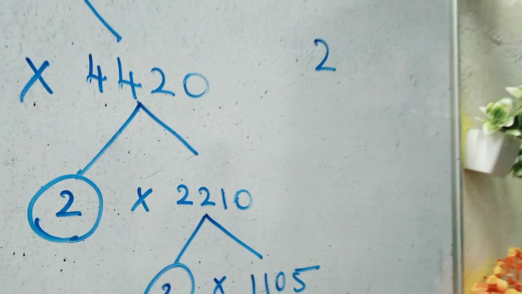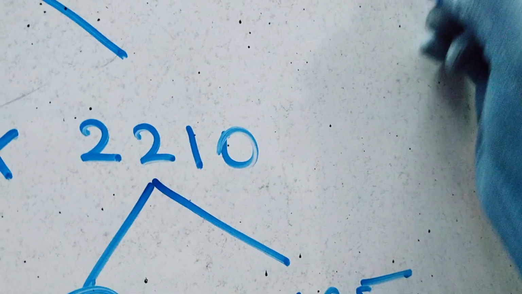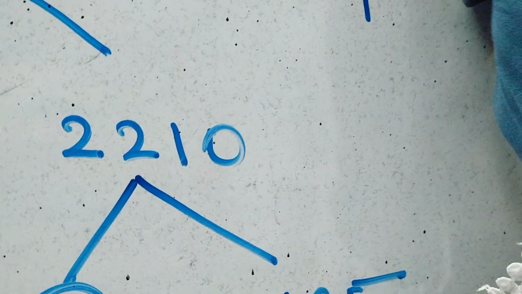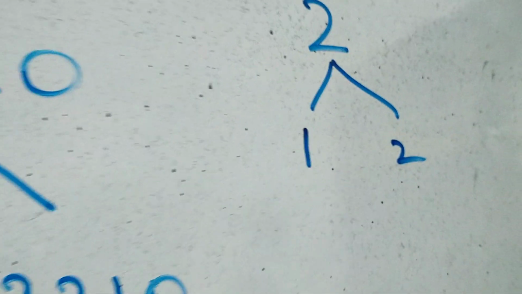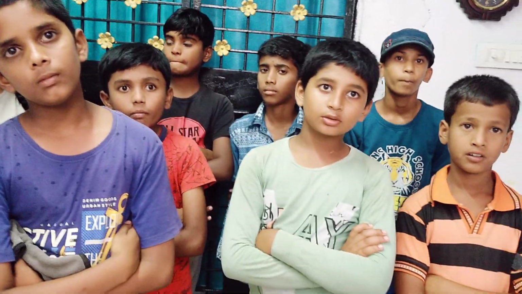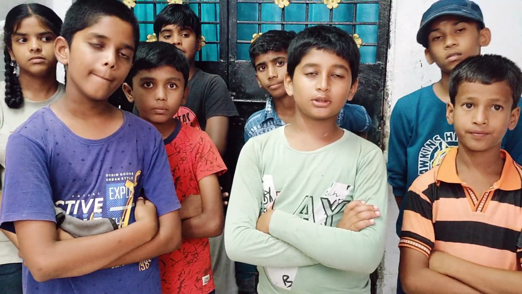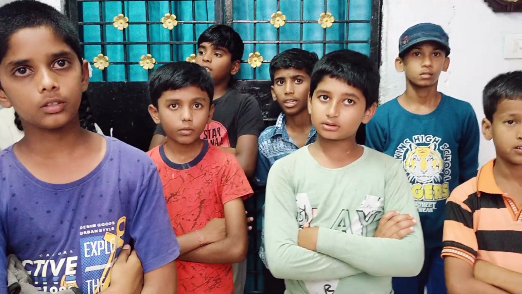Manish, tell me why you are calling 2 a prime number? Where all will you get 2, Manish? In the 2 table, the 1 table. Yes? 1 2s are 2 and 2 1s are 2. So only 2 factors. Any other table where you will get 2? No, right? So it has only 2 factors, 1 and the number itself. So such numbers are called what? Prime numbers. And the numbers which have more than 2 factors are called composite numbers. Did you understand, kid? Okay.